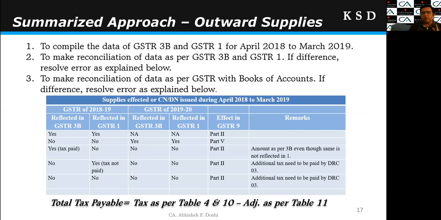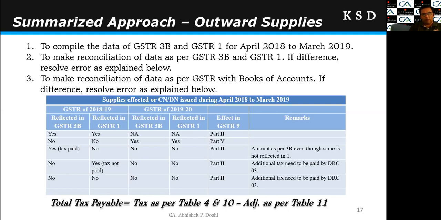And lastly, we will have the summarized approach for the GSTR 9. First we will see the summarized approach for outward supplies, and then we will look into the summarized approach for ITC. So for outward supplies, we all know this: compile the data of 3B and 1 for 18-19, make the reconciliation, and if there is a difference, we need to resolve the same as per the below table, right? So this table is very important. We will take it one row at a time.